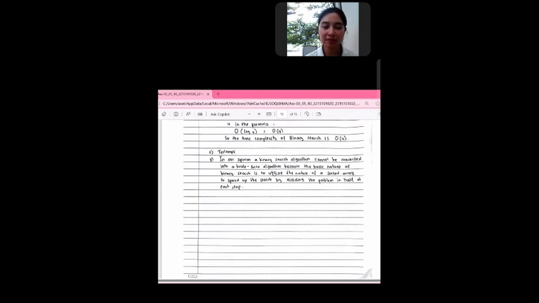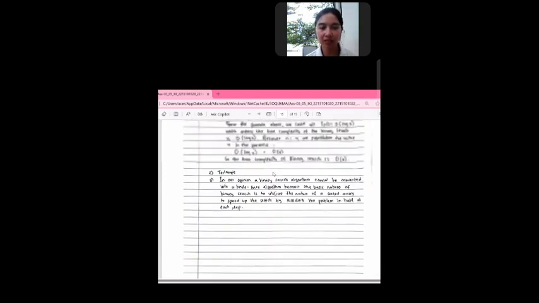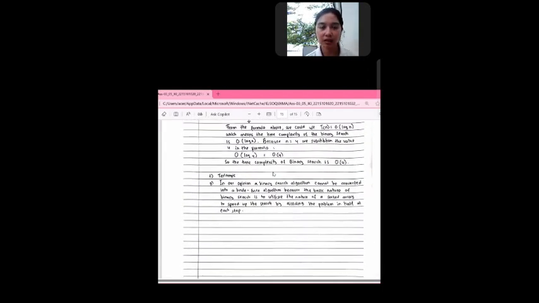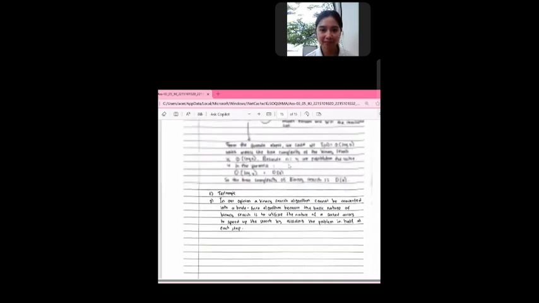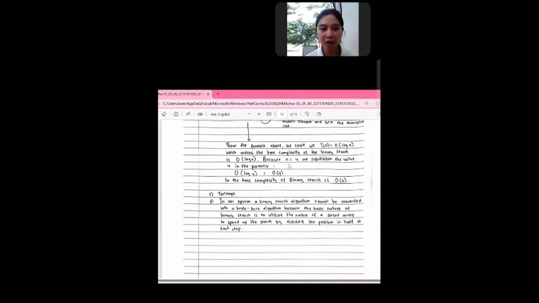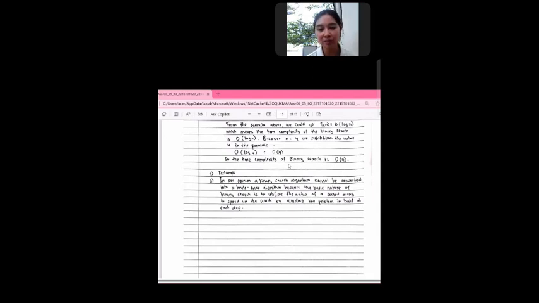And the last one is, in our opinion, a binary search algorithm cannot be converted into a brute force algorithm. Why? Because the basic nature of binary search is to utilize the nature of a sorted array to speed up the search by dividing the problem in half at each step.